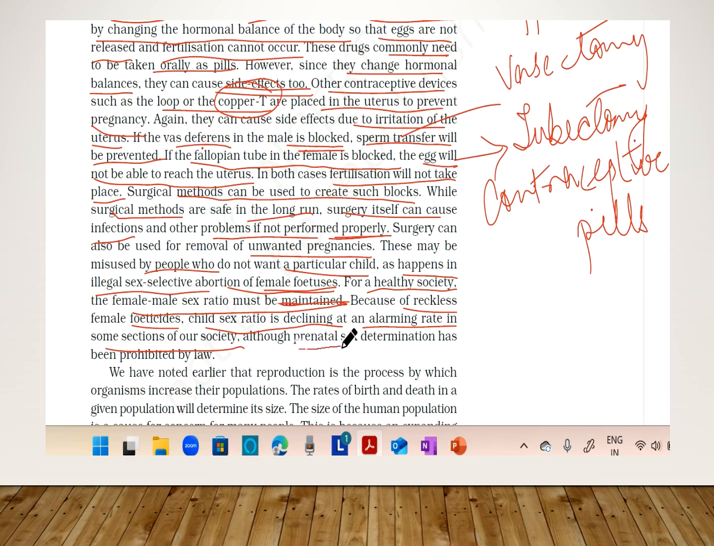Although the prenatal sex determination, what is prenatal sex determination? That is when the child is in the mother's womb. Sex determination at that time is prohibited by law, and it is illegal. So the prenatal sex determination is illegal.